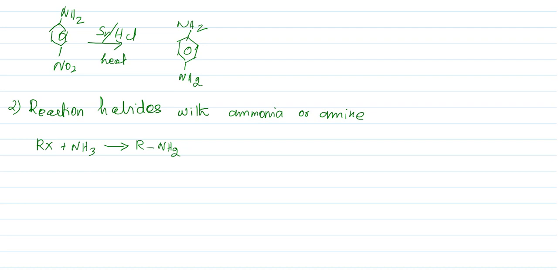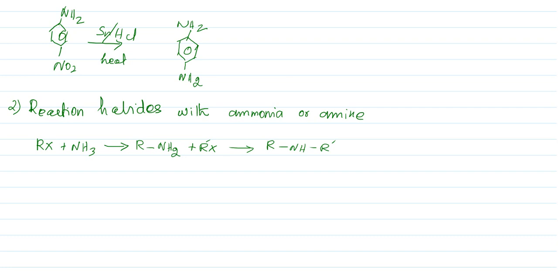If this further reacts with another RX, which we differentiate as R dash X, you get R NH R dash, a secondary amine.